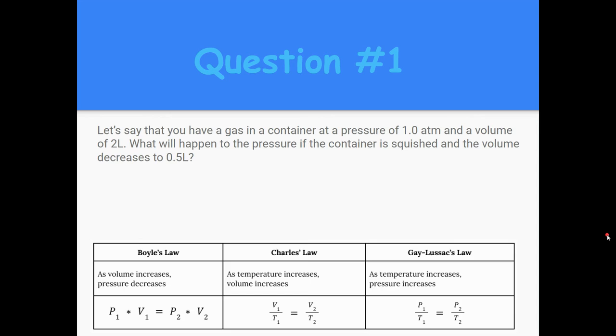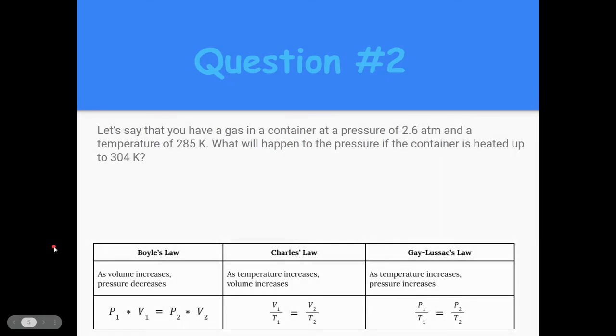So for the first question of this EdPuzzle quiz, let's say you have a gas in a container. It's got a pressure of 1 atm and a volume of 2 liters. What's going to happen to that pressure if the container is squished and the volume decreases to 0.5 liters? Go ahead and answer that question now. You should say the pressure will increase. If you squish a container, according to Boyle's law, when volume increases, pressure decreases, and the opposite is true as well. If you decrease the volume, that pressure is going to go way up.